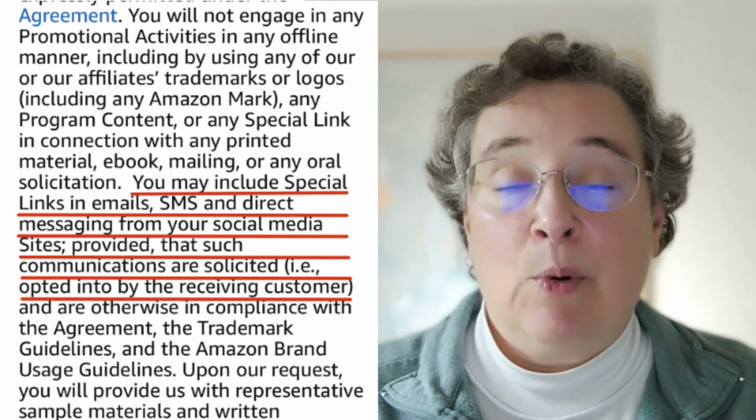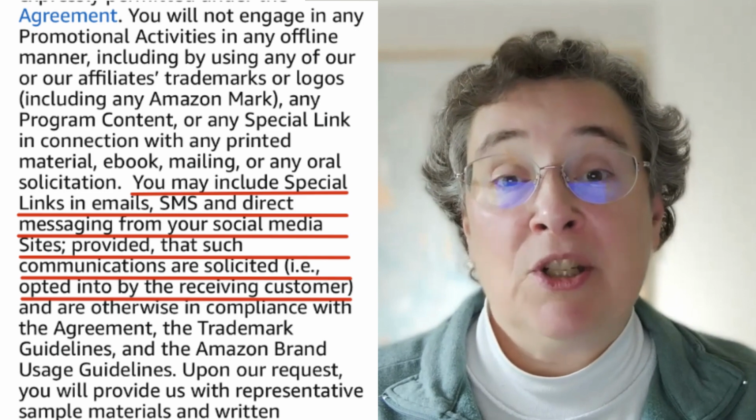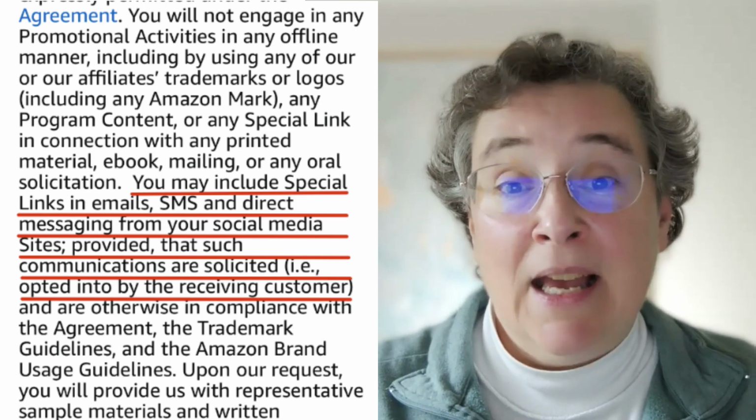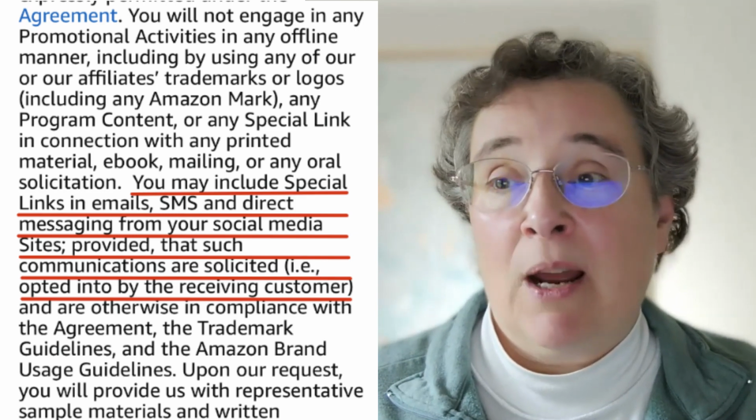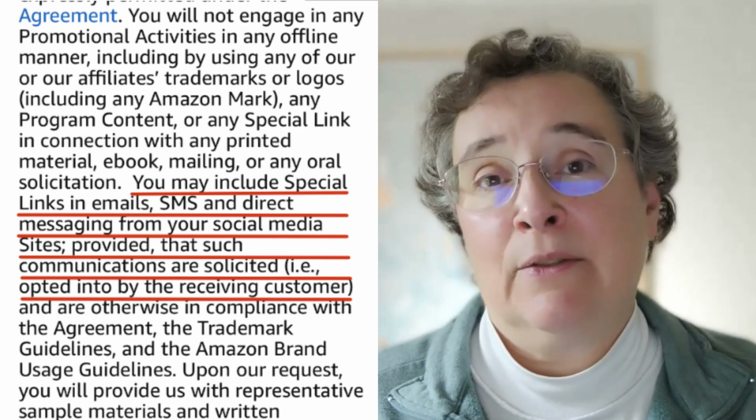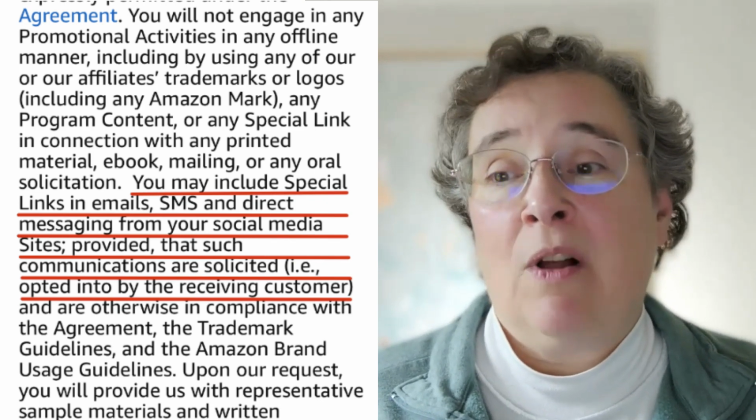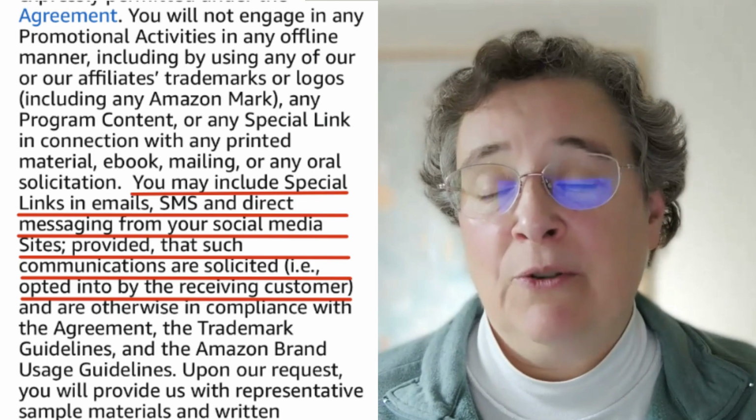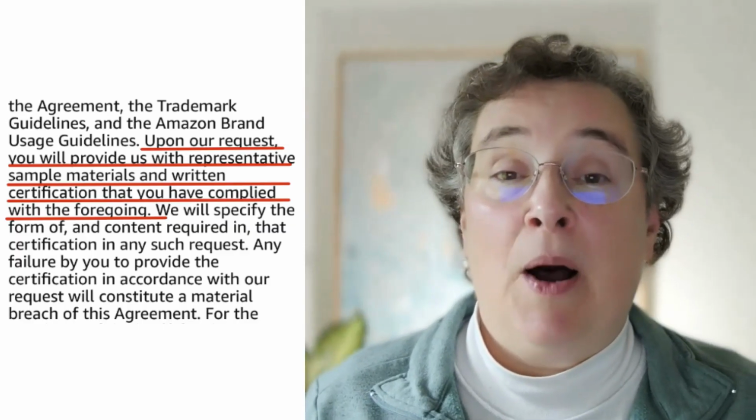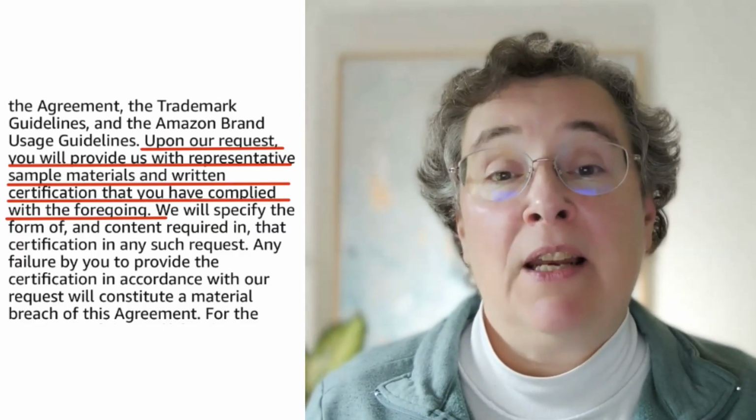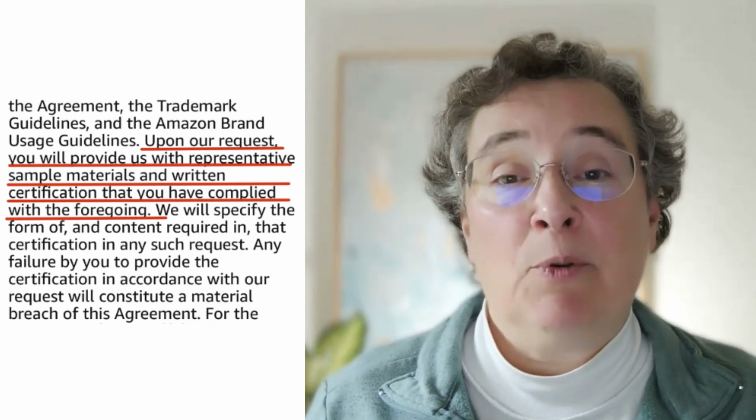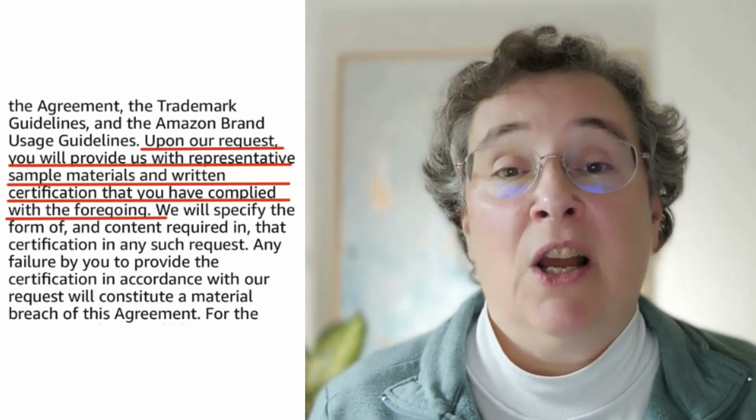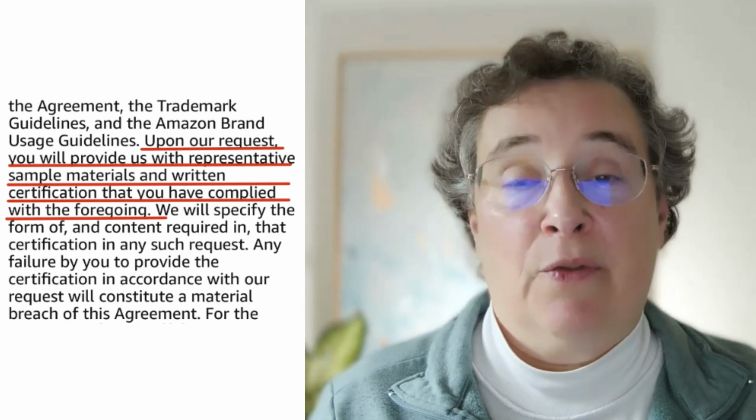So this is important because you need to be able to have permission to email them and they need to be able to unsubscribe. Now, if you're using any kind of email autoresponder, it will have this information for you. I'll show you in just a second. But that's not all it says. Let's scroll down just a little bit further here. I'll make this bigger again. It does say this: upon request, you will provide us with the representative sample materials and written certification that you have complied with the foregoing.